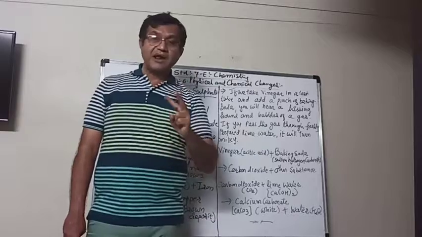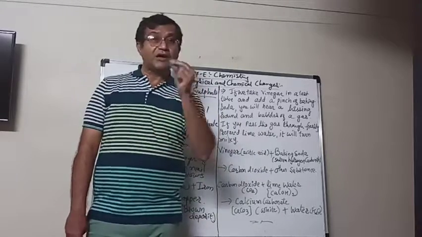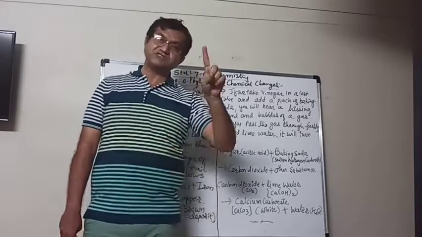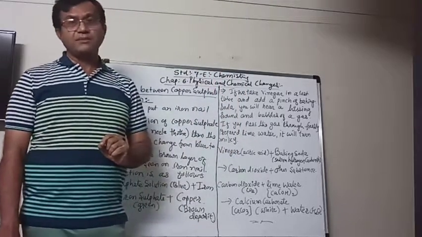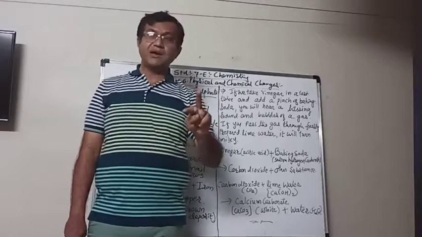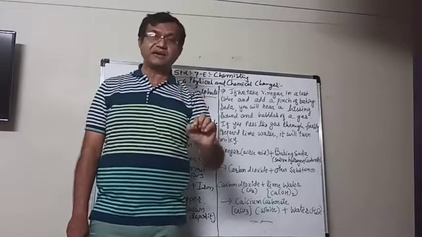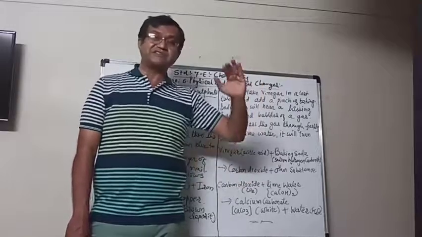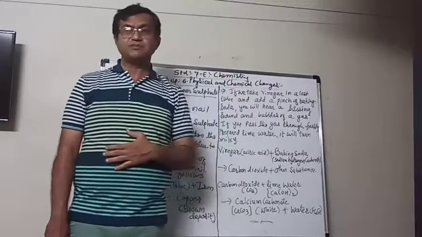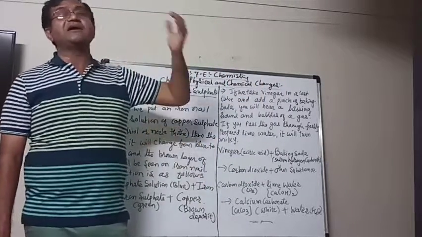So there are two changes here. First, vinegar and baking soda make carbon dioxide gas and some other substances that you don't have to know now, because it is very complex and you will learn it in higher standards.